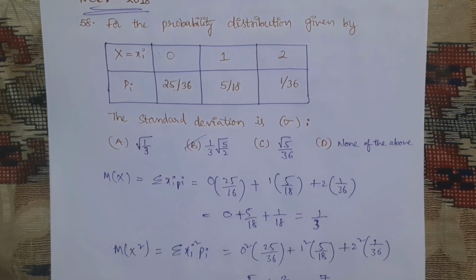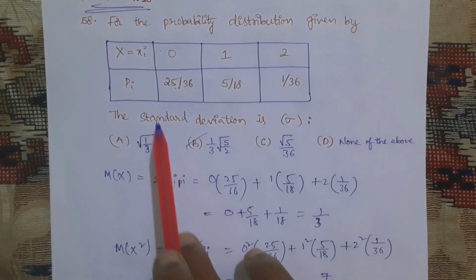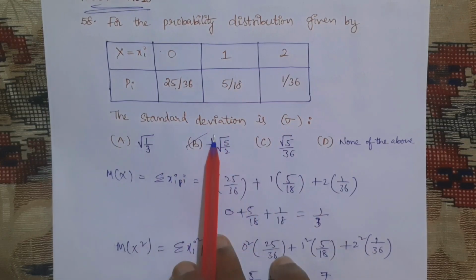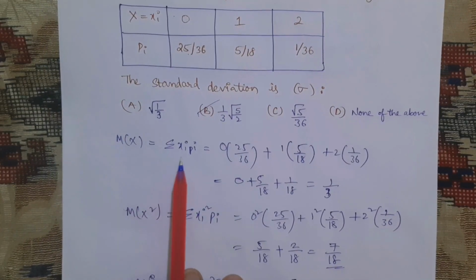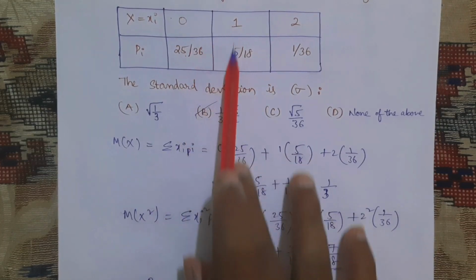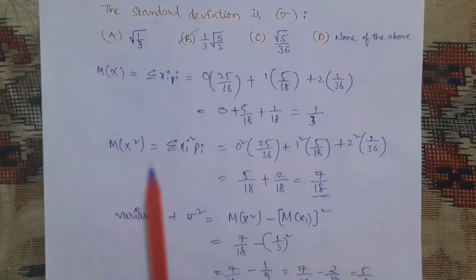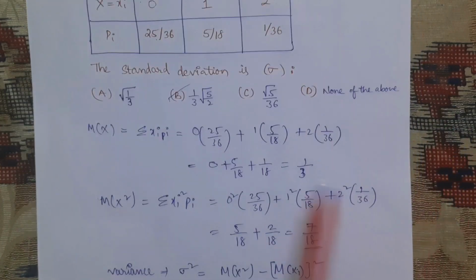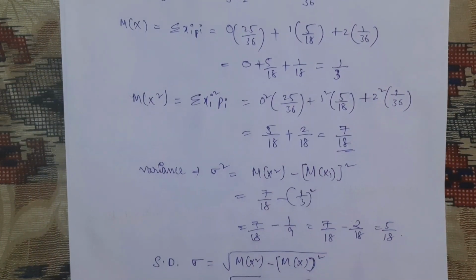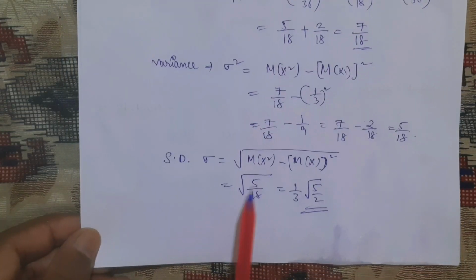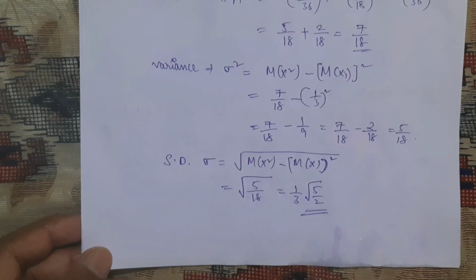See, the statistics mixed with probability. We need to find the standard deviation from this table. First we need to find the mean of x, that is sigma xi into pi. Multiply and add all this. Next, the mean of x square, nothing but squares of these observations, multiply these probabilities and add all those. And then we know the standard deviation formula, this one. You can apply it and you will get that answer.